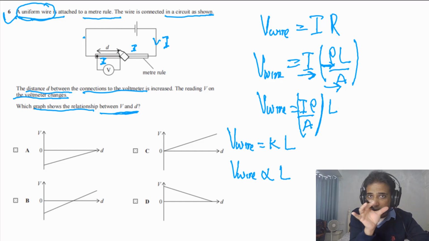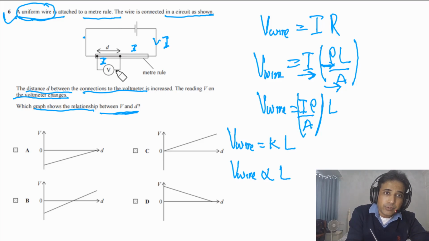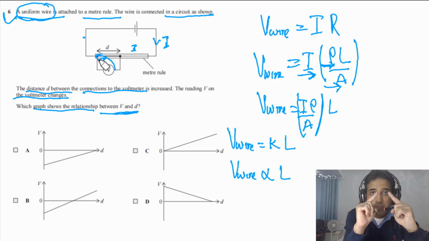If we go on increasing D, V will go on increasing. If we place this voltmeter initially so that its two terminals are touching the same point, D will be 0. It means the initial value of V will be 0 because at a single point the potential is the same. So the difference in potential will be 0, and the reading on the voltmeter will also be 0.